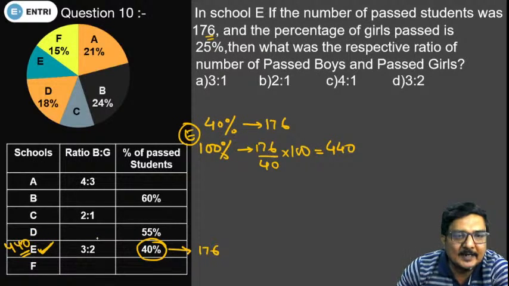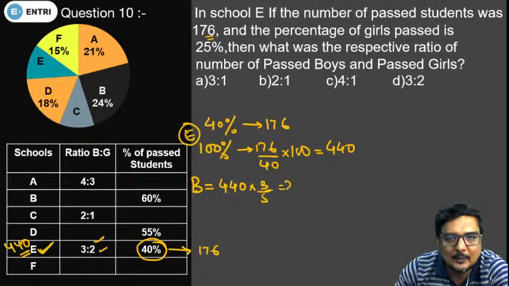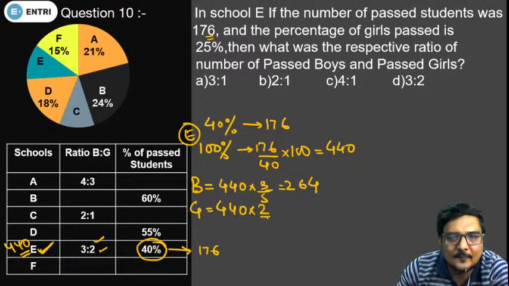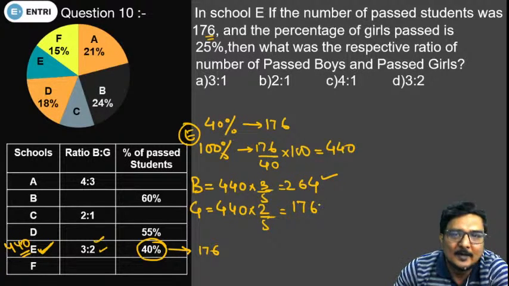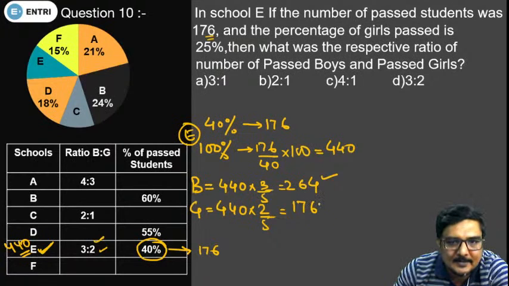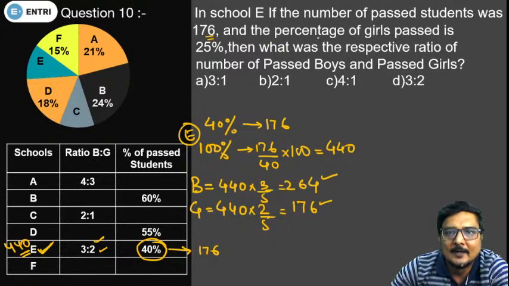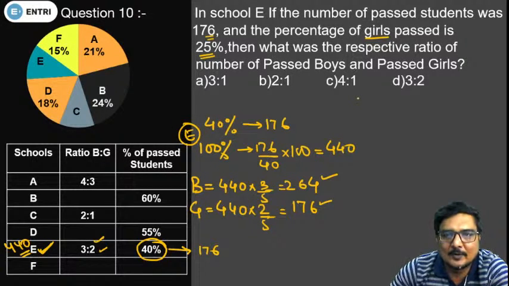Now we can calculate the number of boys and the number of girls. Boys in school E come out to be 440 into 3 by 5. This will give you 264, and the number of girls, 440 of 2 by 5, will give you 176. So the number of boys in school E is 264 and the number of girls in school E is 176. The percentage of girls passed is 25%. So of the total number of girls, 176, 25% passed, and this will give you 44.